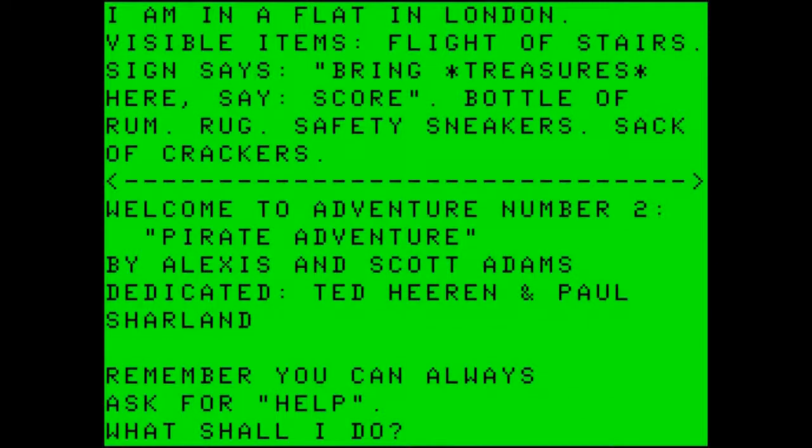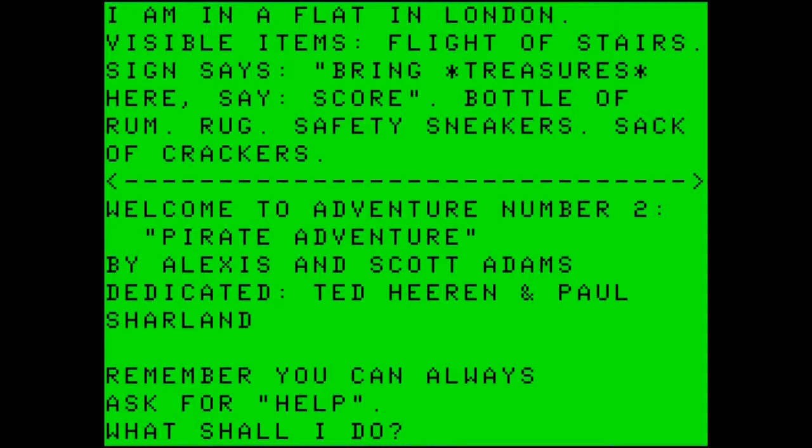No. Once again, just like the previous adventures we've run, the screen is broken into an upper portion and a lower portion, with the upper portion being the description of the area where we are, and the lower portion being our interactive location. The description: I am in a flat in London. Visible items: flight of stairs. Sign says, bring treasures here. Say score. Items: bottle of rum, rug, safety sneakers, sack of crackers.